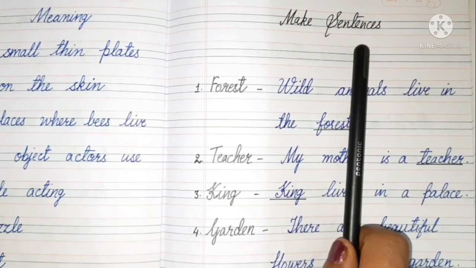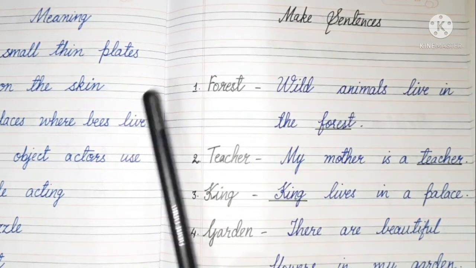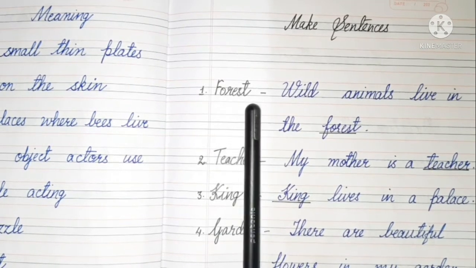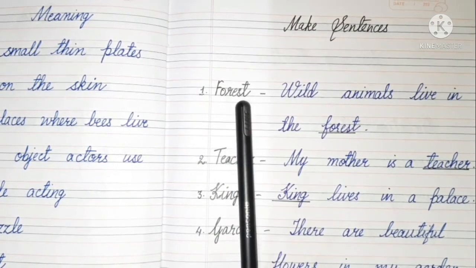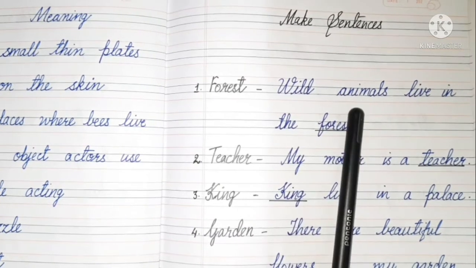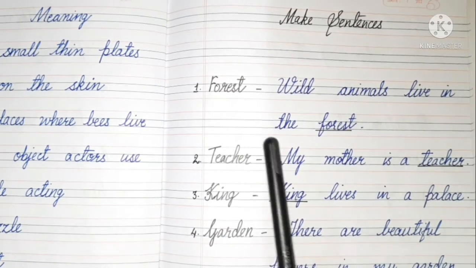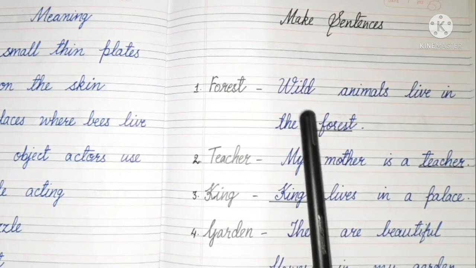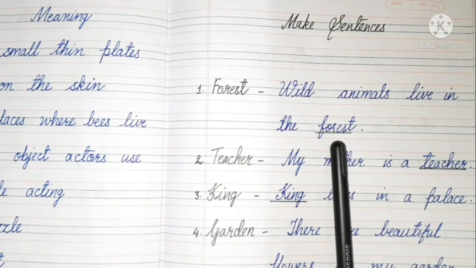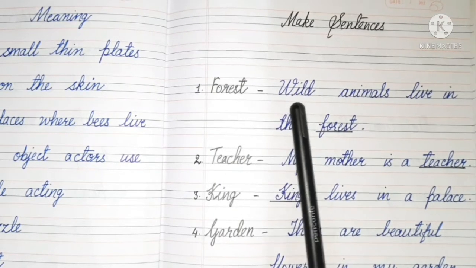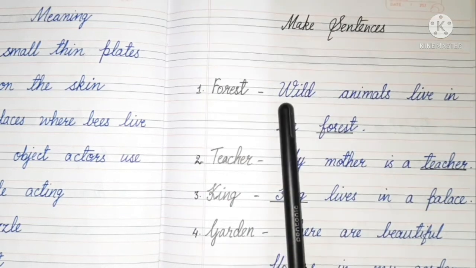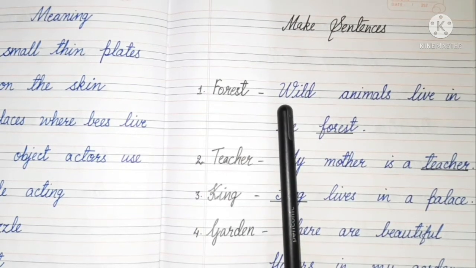Okay, so first word is forest. Now let's make the sentence, children. Wild animals live in the forest. Now children, what is the spelling of wild?